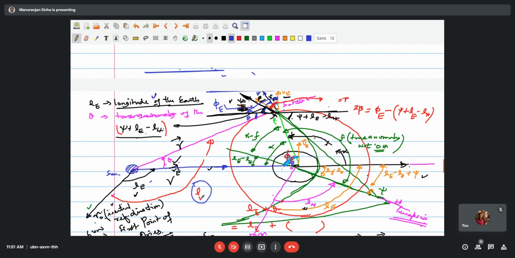Sir, just one doubt. Sir, here you have taken beta as the angle between resultant velocity and v infinity. Yes, right. But then how can we say that the resultant velocity vector will bisect the... No, this is what I told. This total angle you take as gamma.